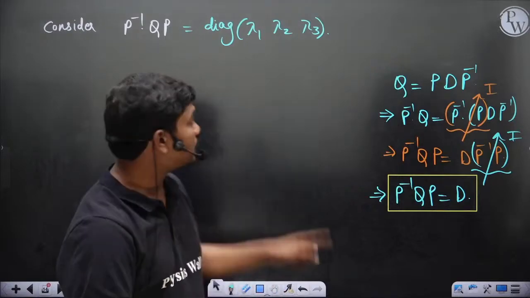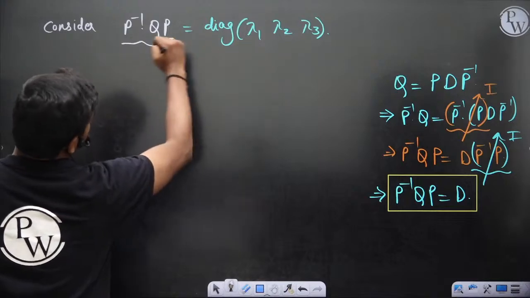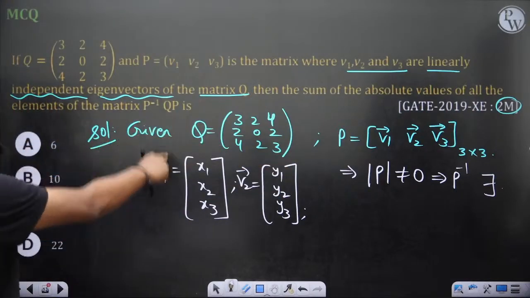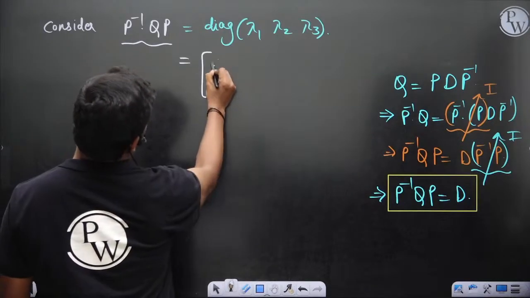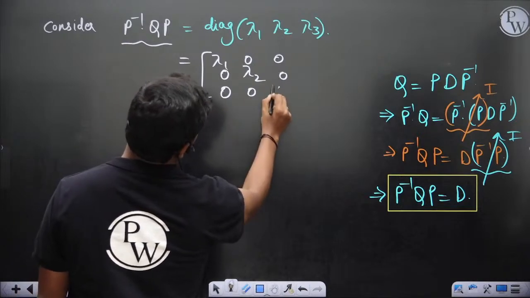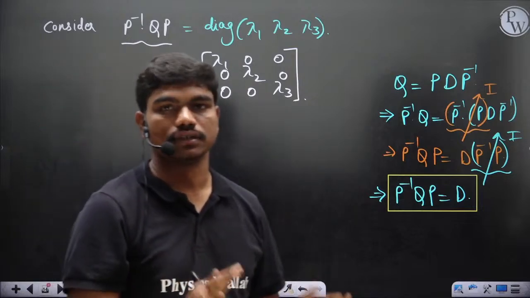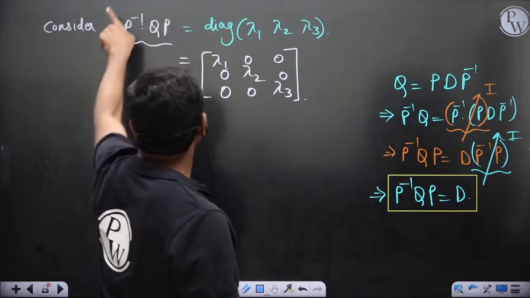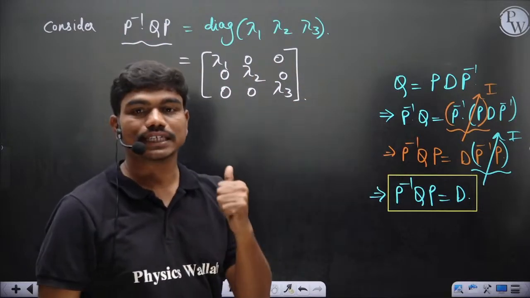Okay, so now let's see here. Clearly this matrix is a diagonal matrix. Now what they're asking you is the sum of absolute values of all the elements of P inverse QP. So P inverse QP is a diagonal matrix. So let's say you have lambda 1 0 0, 0 lambda 2 0, 0 0 lambda 3 actually here. So this is what you should understand by looking at this question. It's diagonalizable, so this matrix is going to be a diagonal matrix. So the sum of all the elements of this matrix is nothing but the sum of all these elements, but they were asking you the absolute sum.